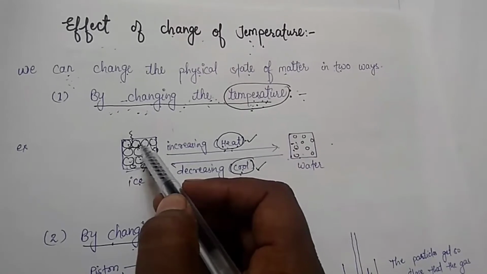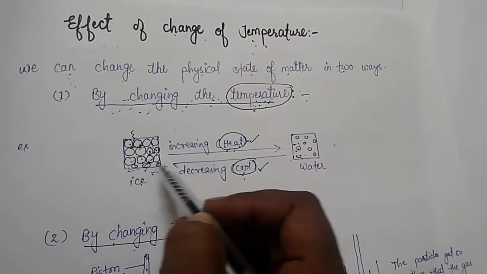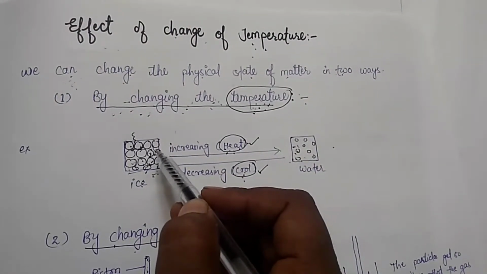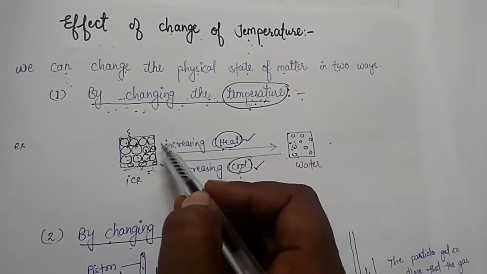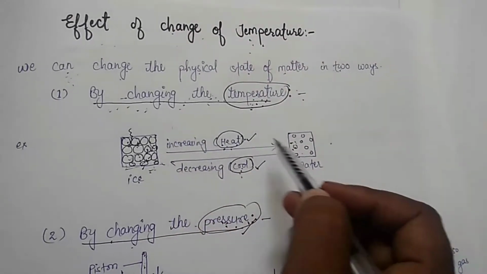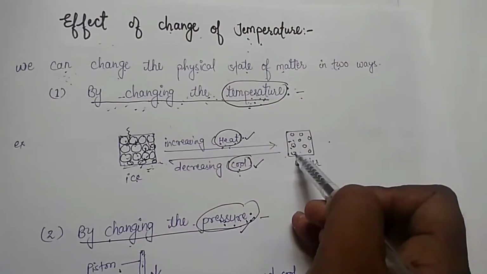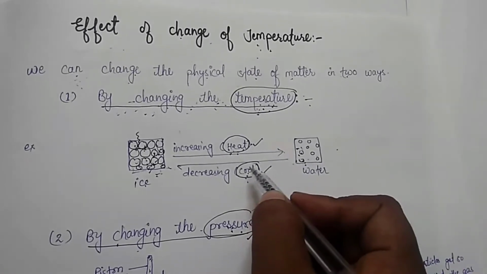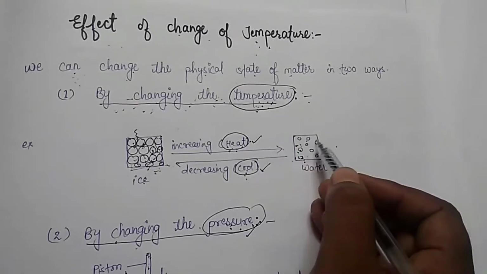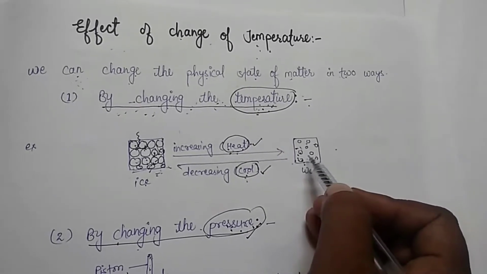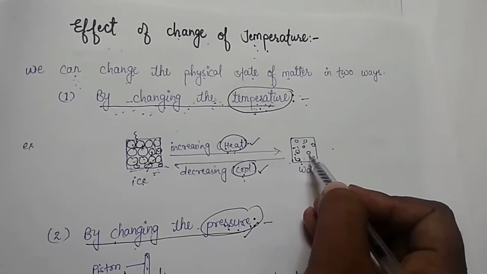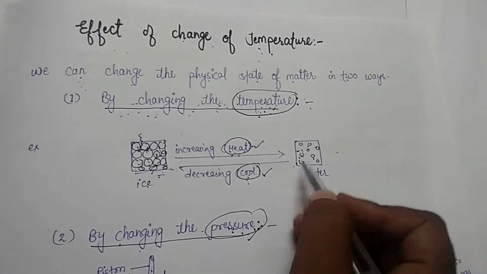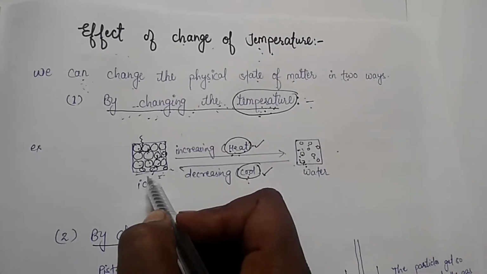When it makes a space, the ice, which is a form of solid, starts expanding and converts into water. And when water is cooled, the particles come close to each other and attract, children, and convert into ice.